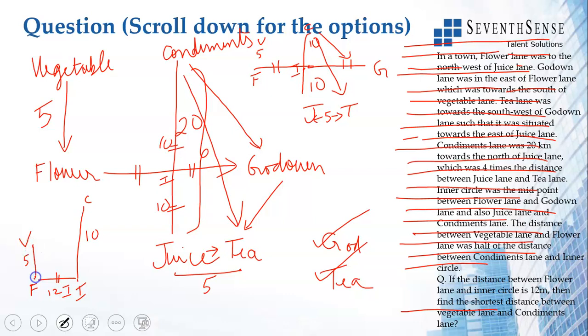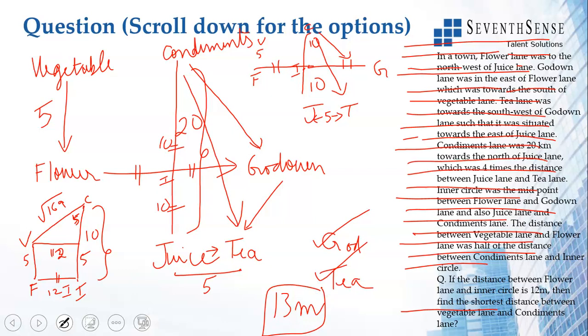So this is exactly to the north, right? So this is also 12. If this is 12, this entire stretch is 10. This will be 5 because it's a rectangle. This will also be 5. This is 12. This is 5. Hypotenuse will be root of 12 squared plus 5 squared. 144 plus 25, 169. This will be root of 169. The shortest distance between vegetable lane and condiments lane is root 169, 13 meters.